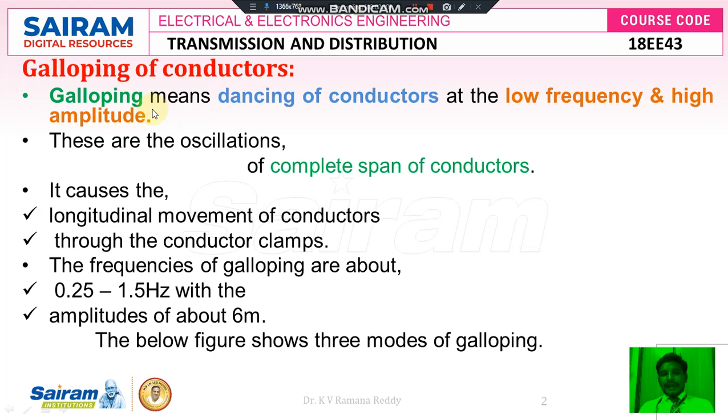As we know, galloping means dancing of conductors. There exists the dancing of conductors at low frequency and high frequency amplitude. So galloping of the conductors at low frequency, that means usually the low frequency lies in the range between 0.25 to 1.5 Hz.